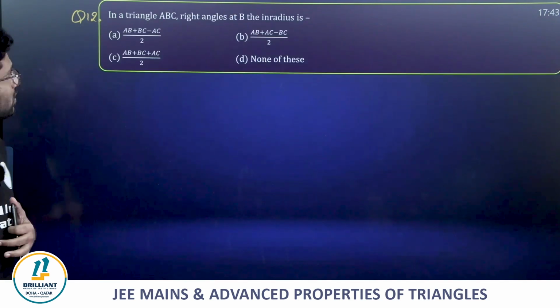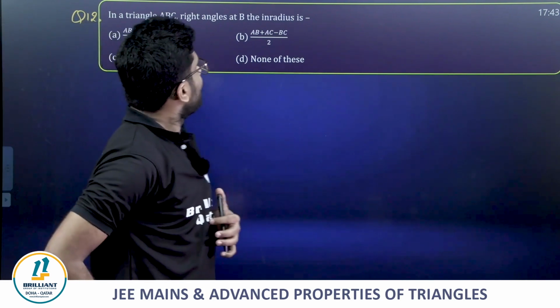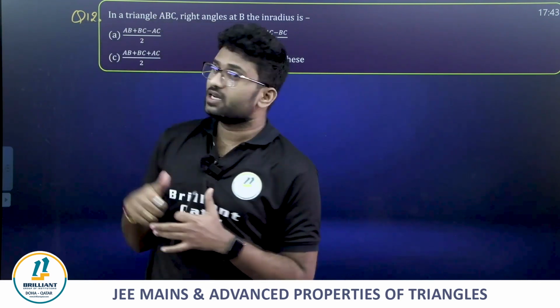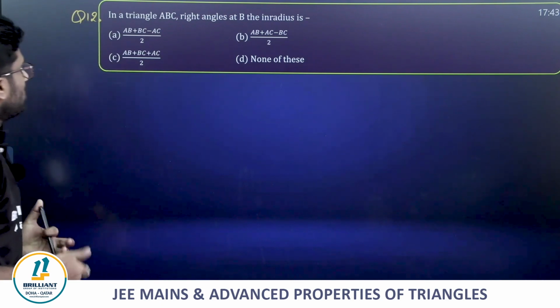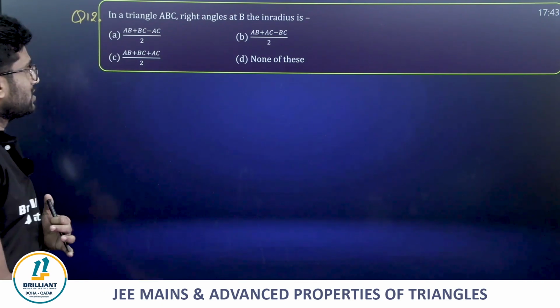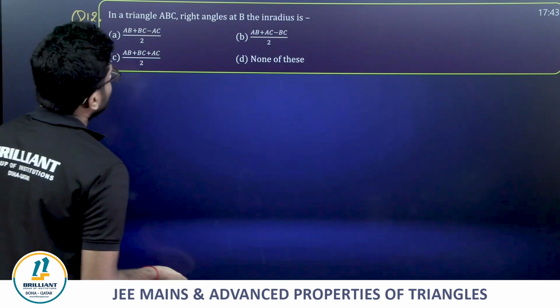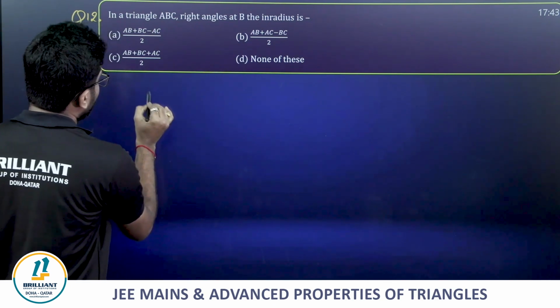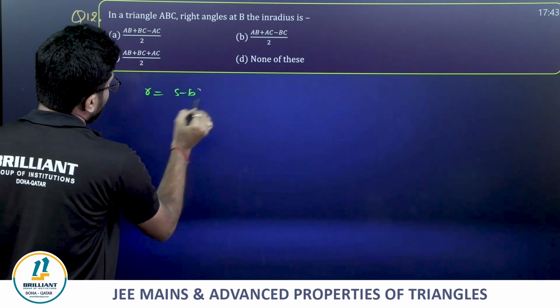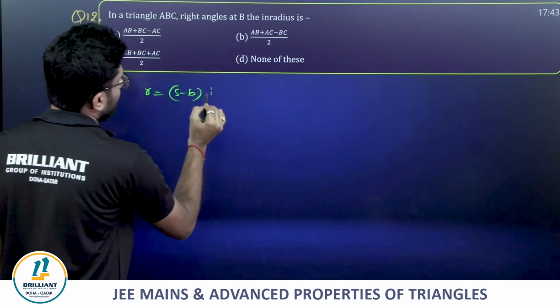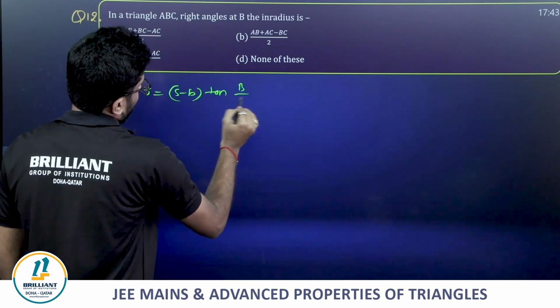Next question. In a triangle ABC, right angle is at B, then they are asking for the inradius. Right angle is at angle B, then we need the inradius. Very simple, as usual. Right angle at B, therefore R is equal to, we take (S minus B) times tan B by 2. Why?